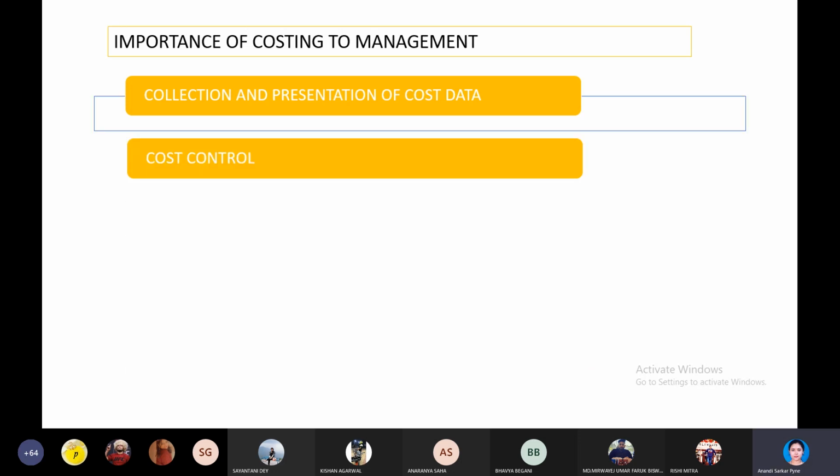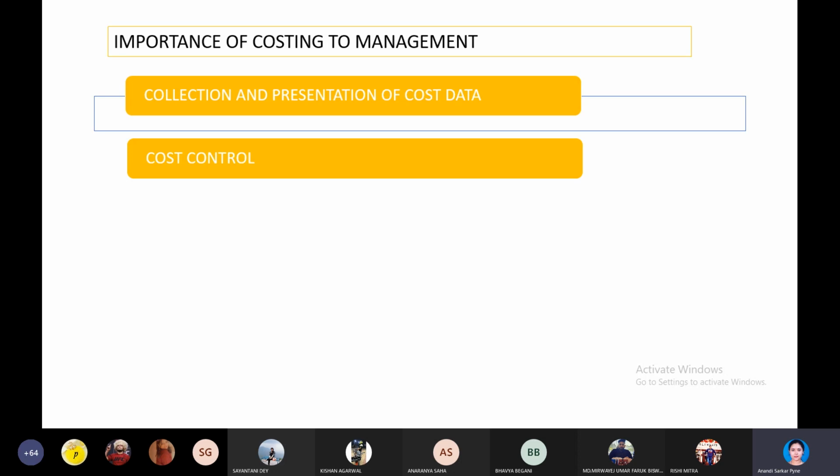Next is cost control. So why is planning required? Planning is required to exert control. Control where there is wastage of money. So, as I said, in the case of the Bajaj company, they have reduced the cost by 50,000. So, when they are making this extra profit of 50,000, they can utilize that money for flourishment. That is why cost control is required.